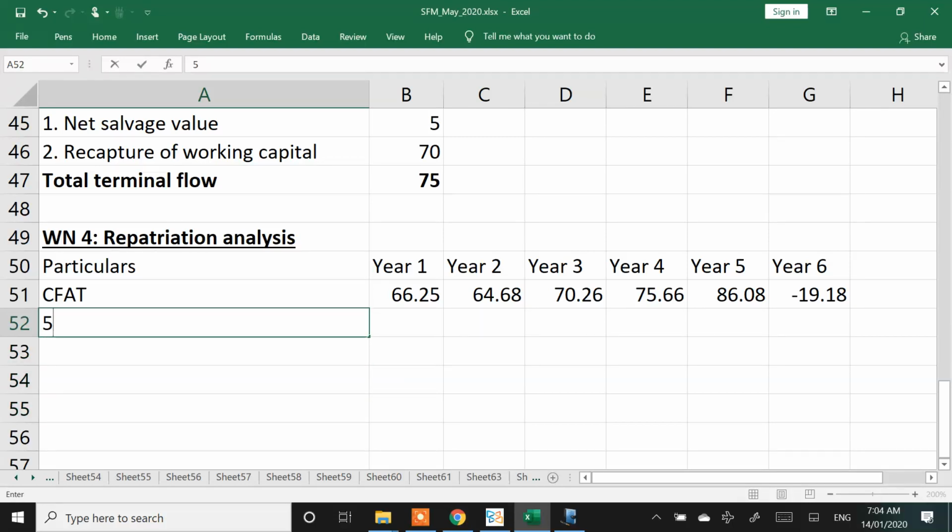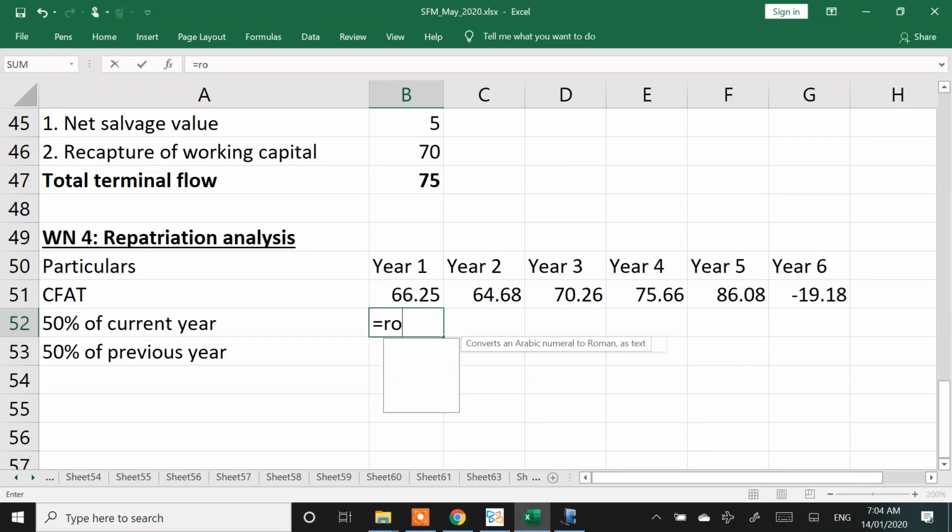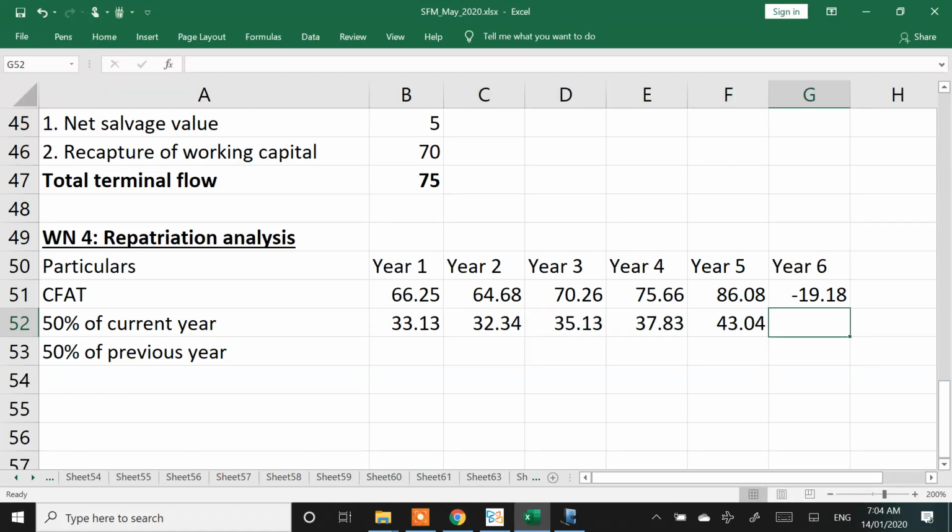What the parent is going to get is 50% of the current year and 50% of the previous year. So they are going to receive this into 0.5. One adjustment I'll have to do is that this year alone I'll have to add this 75, because the project has got over and I would have recovered this 75 which is there in the project. Year 1 to 4 numbers are fine. Year 5 has another 75. Listen for some time, you note it later.